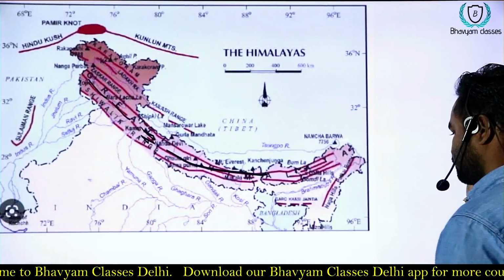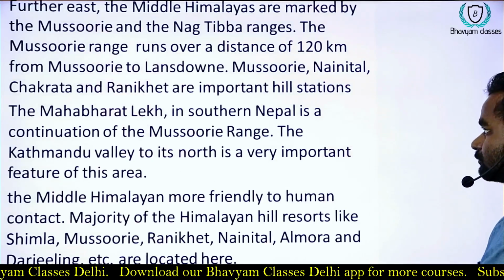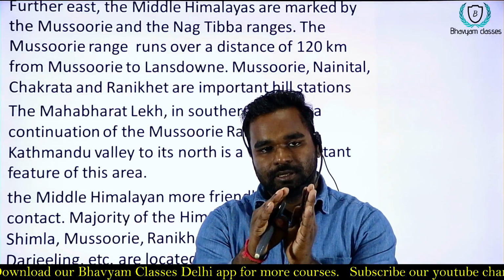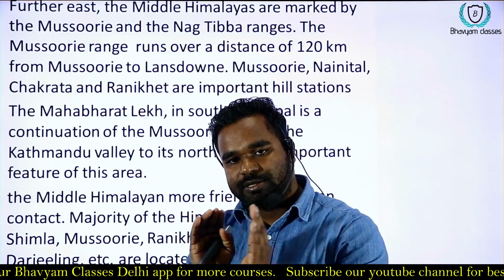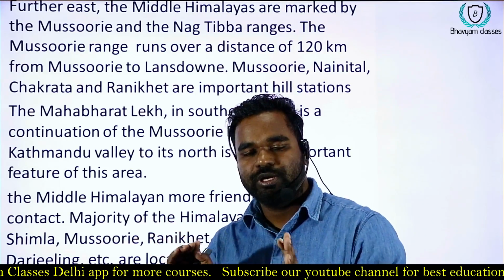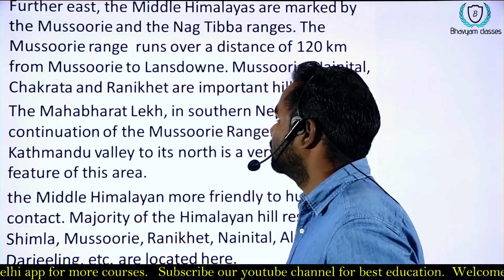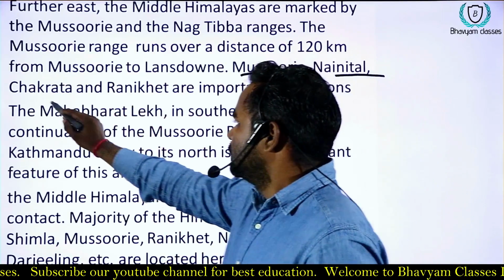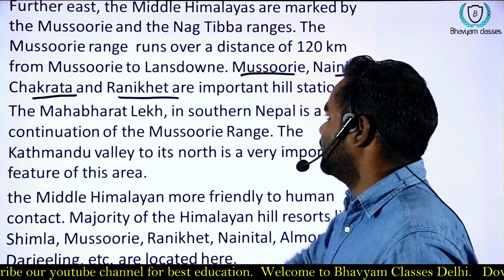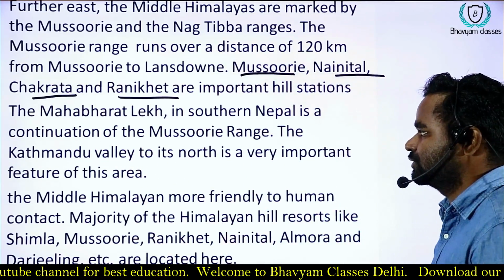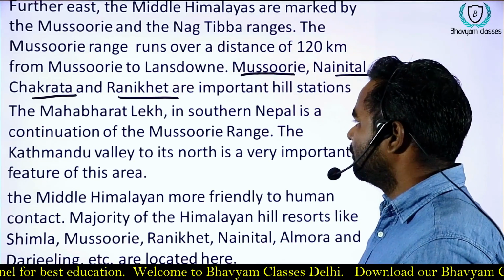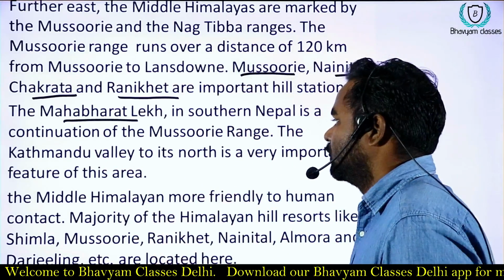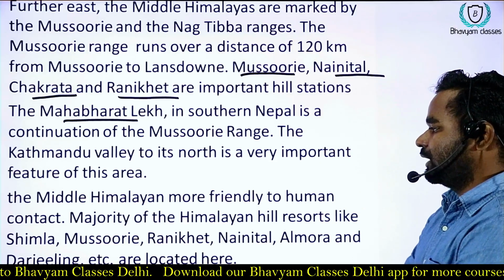Okay. So after that, the Dholadhar range continues in the name of Mussoorie and Nag Tibba. The hill stations of Mussoorie, Nainital, Chakrata and Ranikhet are present in this range. Okay. The Mahabharata range is the continuation of the Mussoorie hills in Nepal. Okay.